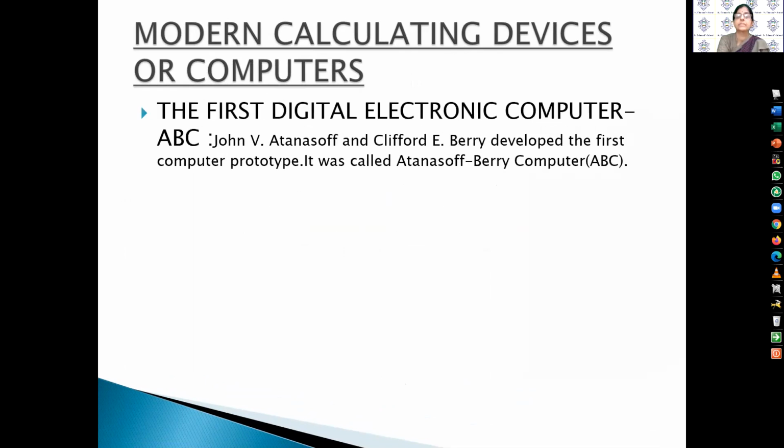In this topic, the first digital electronic computer is the ABC. What is the first digital electronic computer? ABC. John V. Atanasoff and Clifford E. Berry developed the first computer prototype. It was called the Atanasoff-Berry Computer, ABC. What is new in this? It used the binary number system like a modern computer.